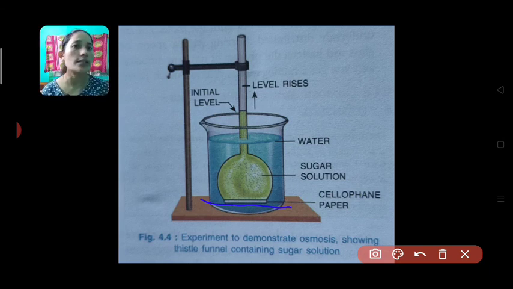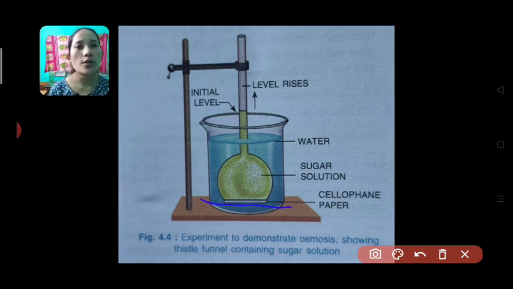Cellophane paper here is acting as a semi-permeable membrane. Then you invert the thistle funnel and place it in such a manner that the mouth of the thistle funnel is completely immersed in the beaker.